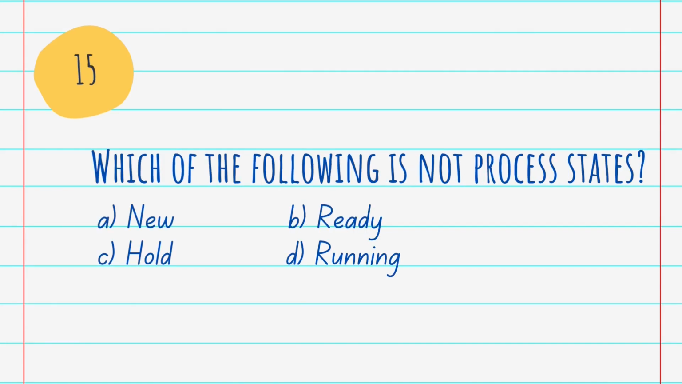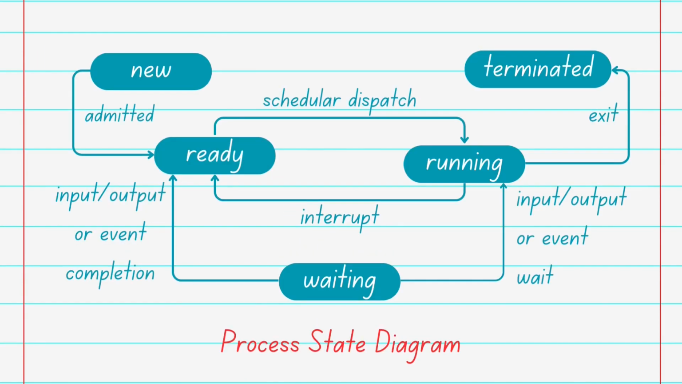Question number 15. Which of the following is not a process state? A. New, B. Ready, C. Hold, and D. Running. And the answer is C. Hold. Hold is not a process state. Each process has one of the following states: new, running, ready, terminated, and waiting. New, that is the process is being created. Ready, the process is waiting to be assigned to a processor. Running, that is instructions are being executed. Terminated or finished, the process has finished execution. And waiting state, that is the process is waiting for some event to occur, such as an input-output operation. It is important to realize that only one process can be running on any processor at any instant.